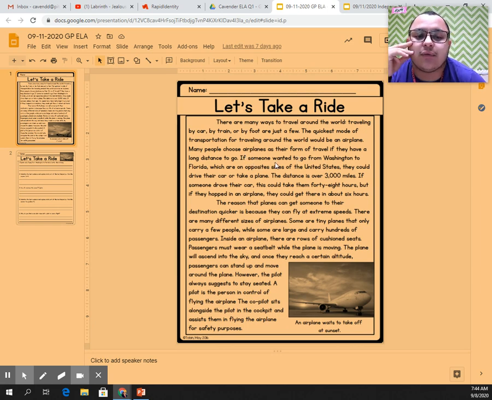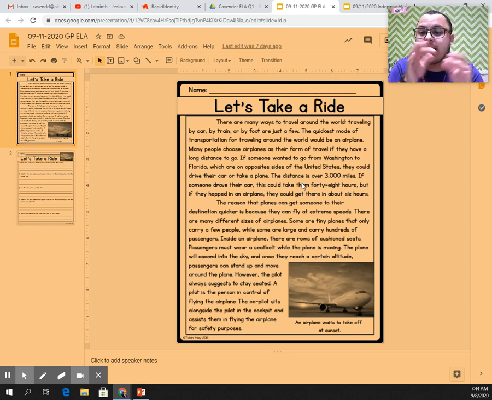If someone wanted to go from Washington to Florida, which are on opposite sides of the United States, they could drive their car or take a plane. The distance is over 3,000 miles. If someone drove their car, this could take them 48 hours. So imagine today is Friday. They would not get there until Sunday.